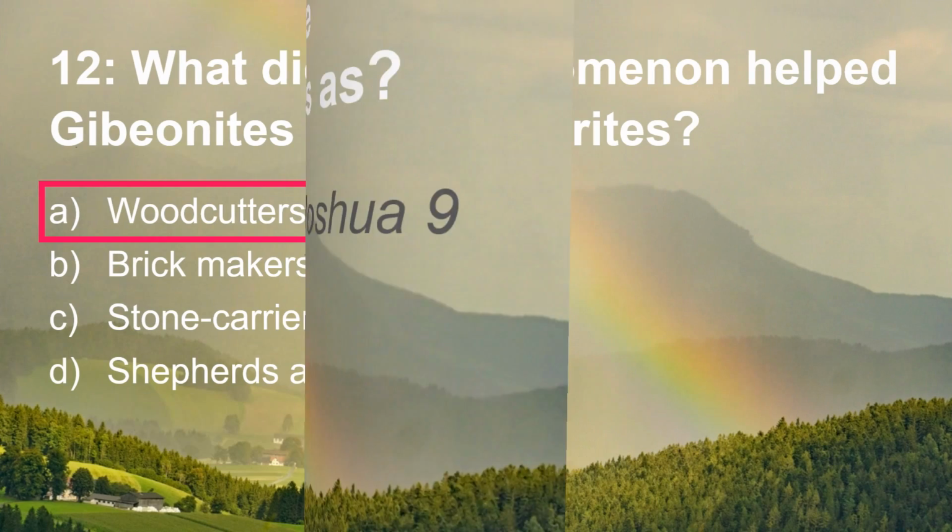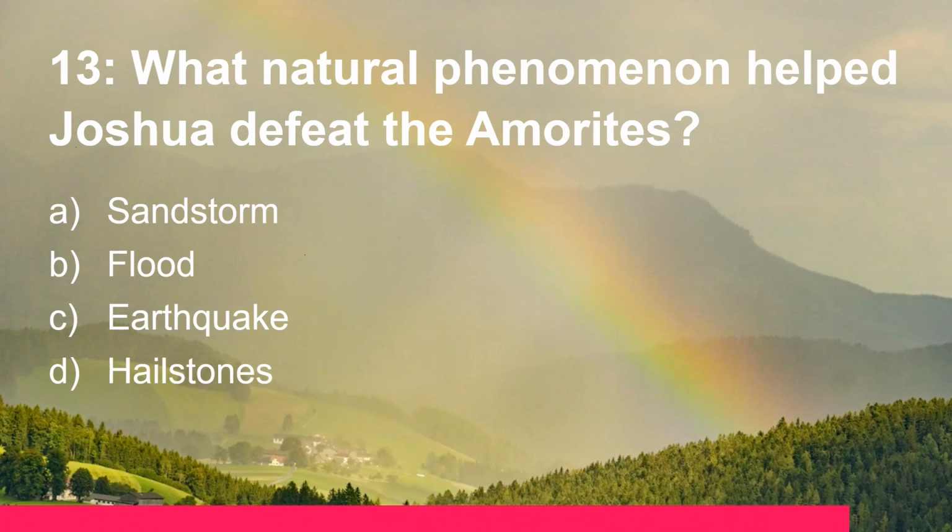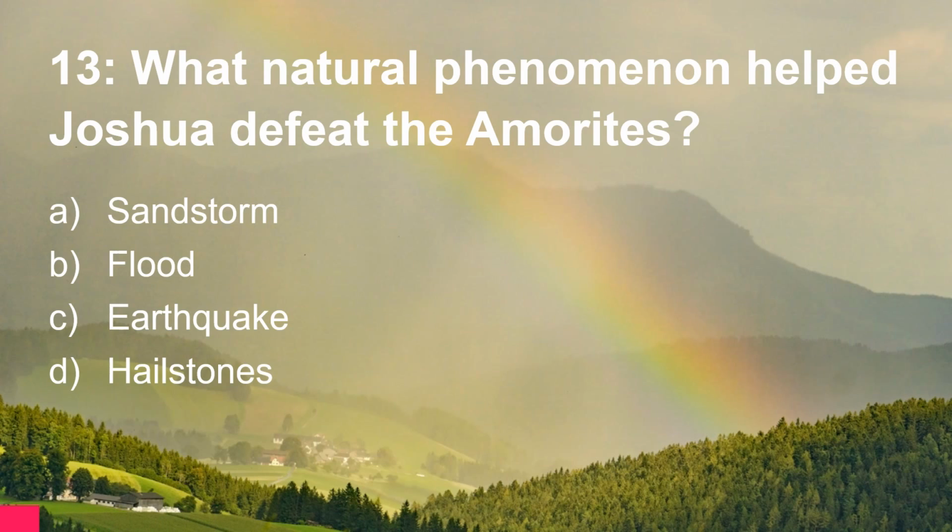Question 13. What natural phenomenon helped Joshua defeat the Amorites? Was it a sandstorm, a flood, an earthquake, or hailstones? God played his part by sending hailstones in Joshua chapter 10.